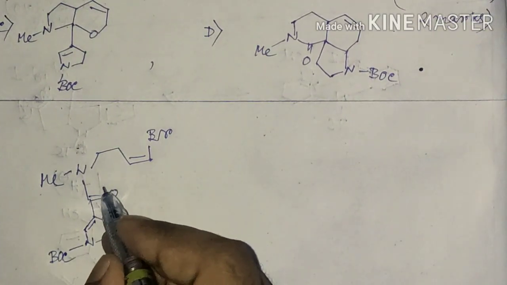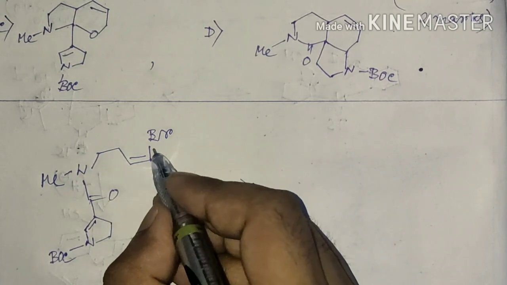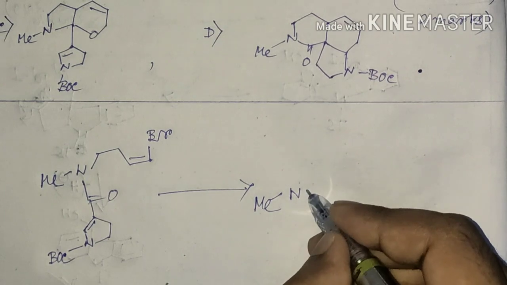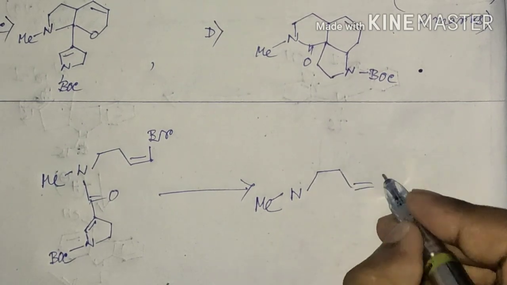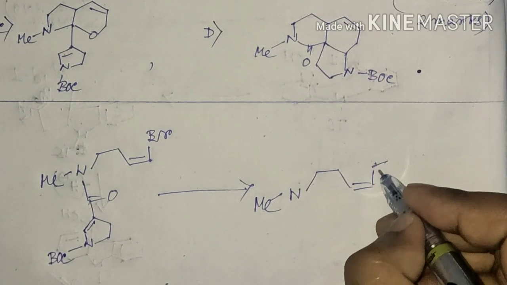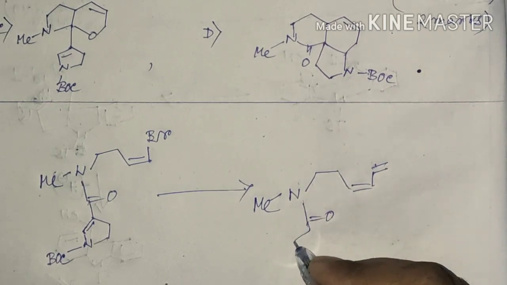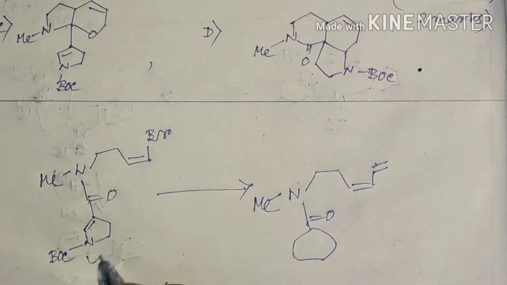This is the given starting material. After oxidative addition and transmetallation, the compound will look like this group.